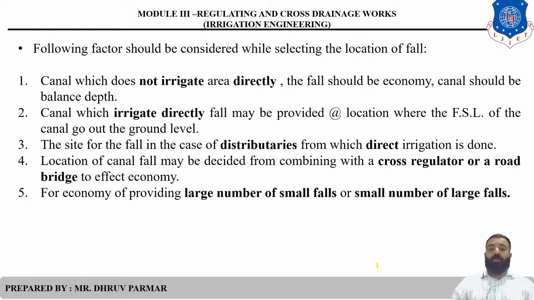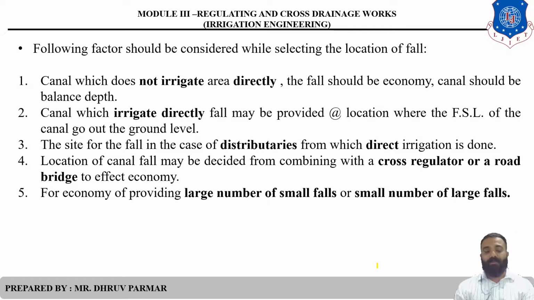The fall is provided at the location where the full supply level of the canal goes out of the ground level. The depth from the ground to the bottom of the canal is 3.5 meters, and at the point where the depth of water flow in the canal is above 3.5 meters, the canal fall is provided. That is the site for the fall in the case of a distributary from which direct irrigation is done.